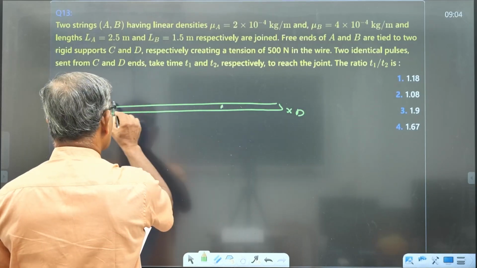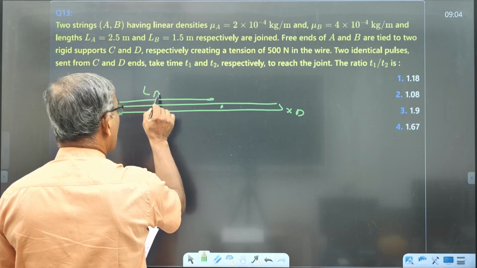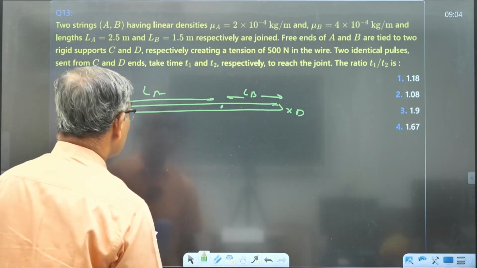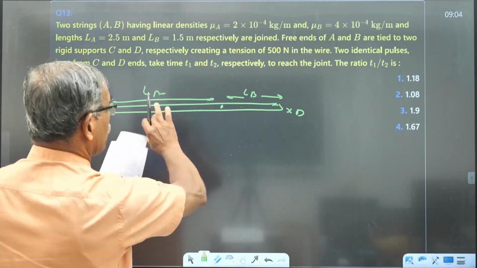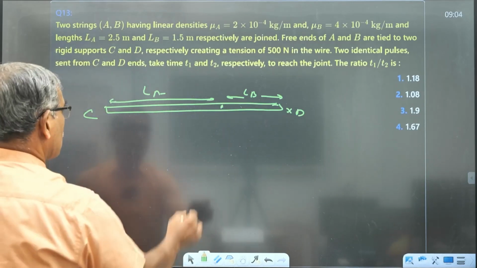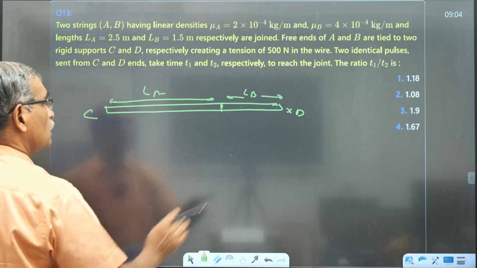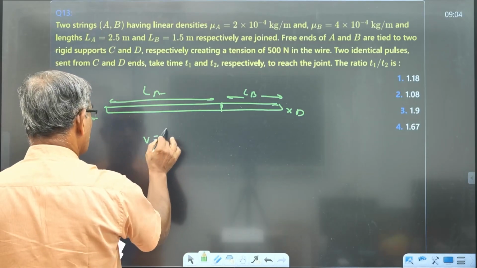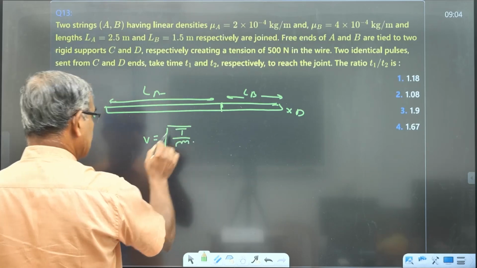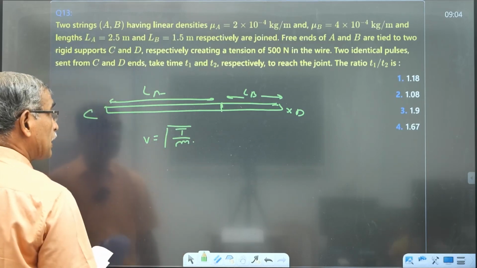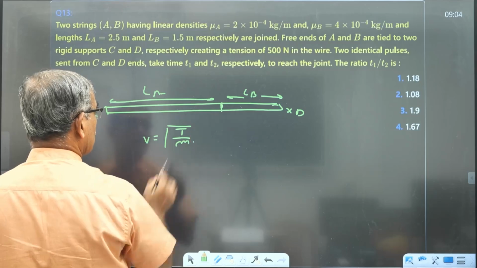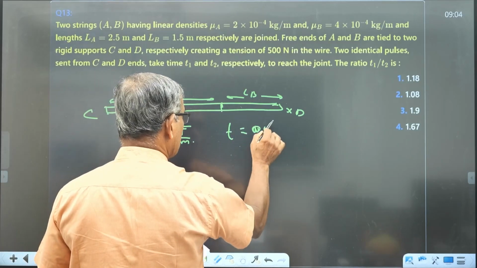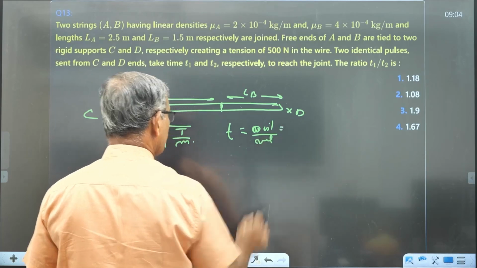Now we can draw this: these are the two wires, this is C and this is D, and here this is LA and this is LB. Now tension is the same because they are connected in series. You know, velocity v is equal to root of T by mu. Tension is the same. Next, the time to travel this much distance is given by distance by velocity.